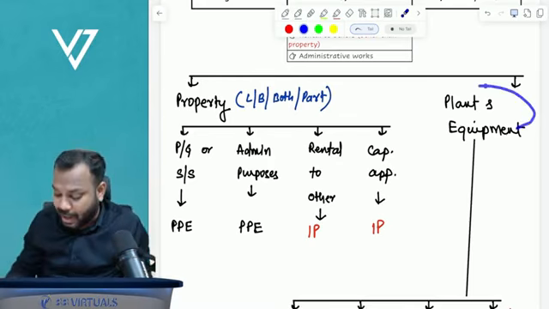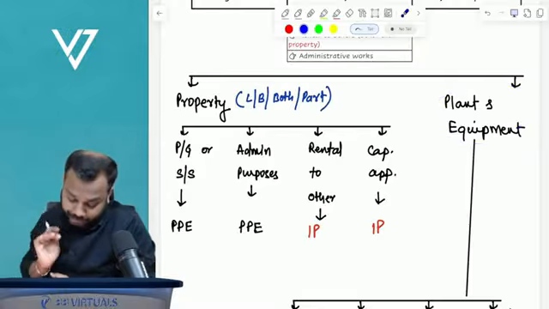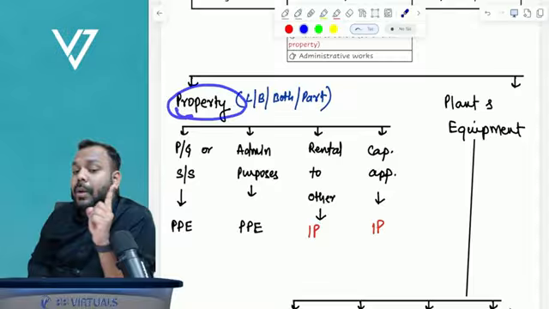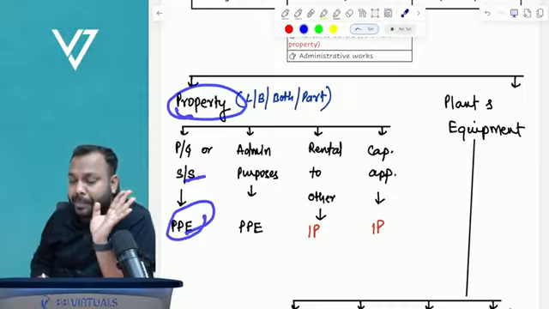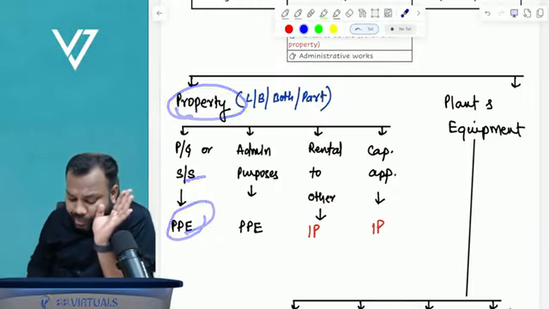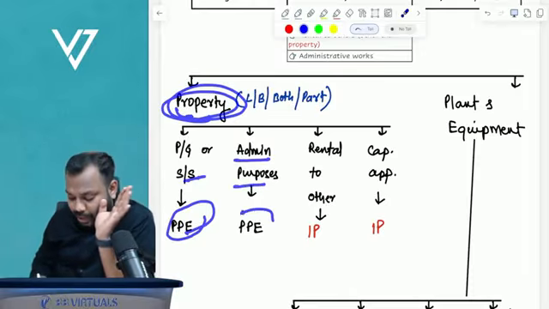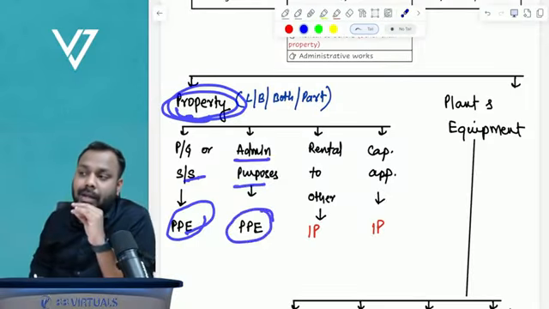Now understand, if this property is held for production of goods or supply of services, then it is called property, plant, equipment. If this property is held for administrative purposes, it is called property, plant and equipment.